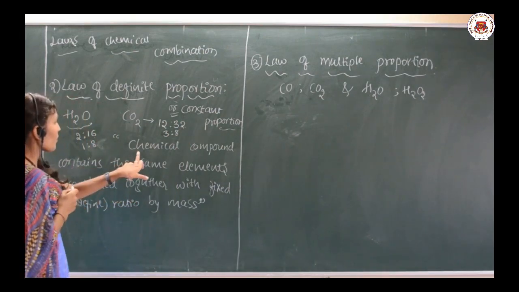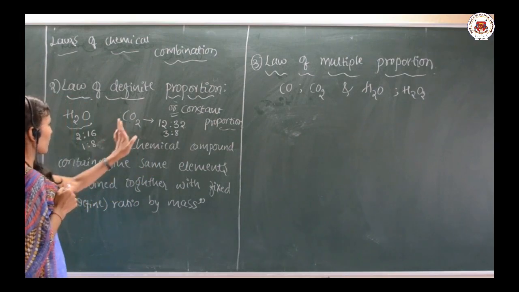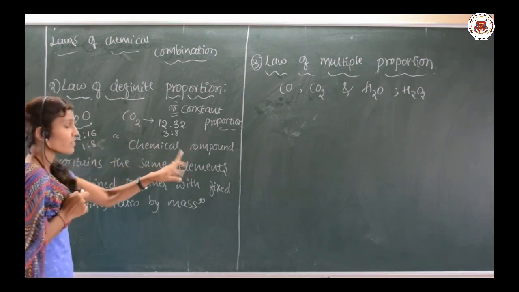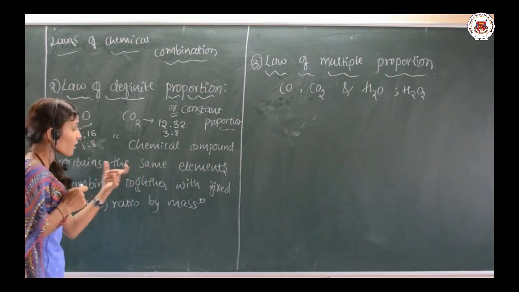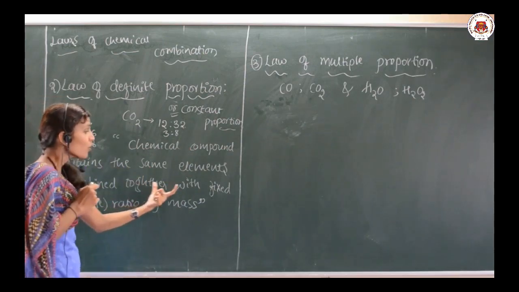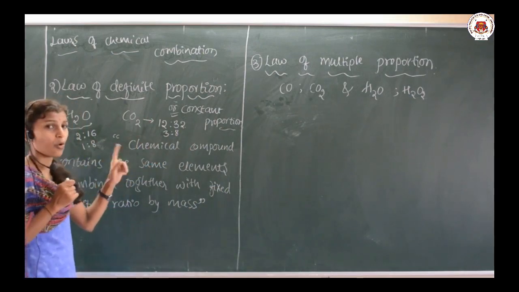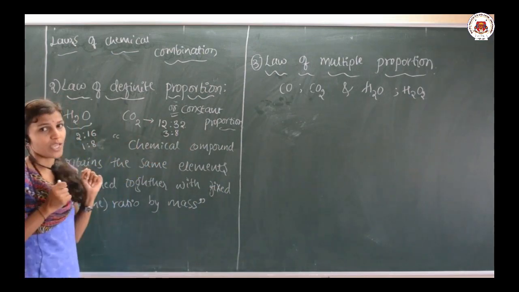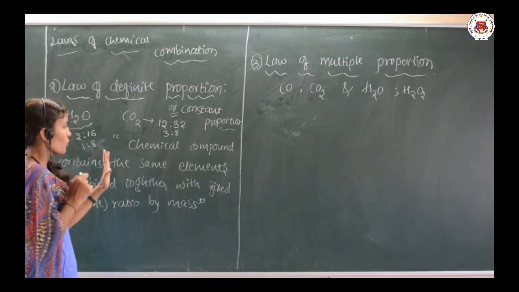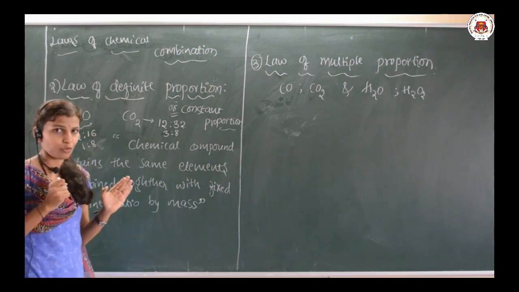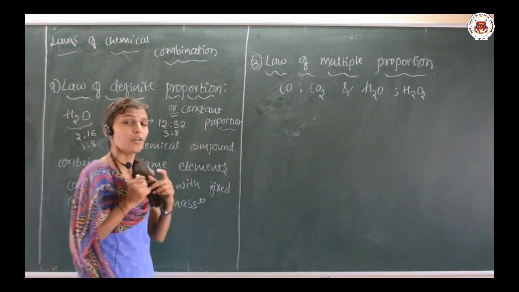A chemical compound, you can take CO2 or H2O, always contains the same elements which are combined. How are they combined? In a fixed ratio by their mass. We are considering the mass. So, this is how we can explain the law of definite proportion or constant proportion.